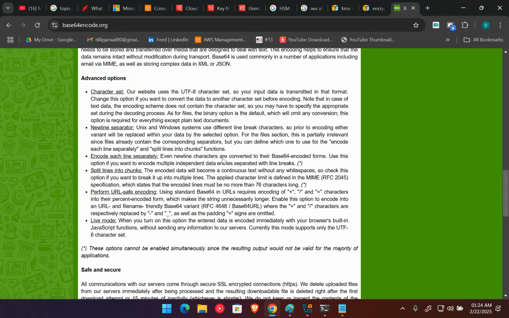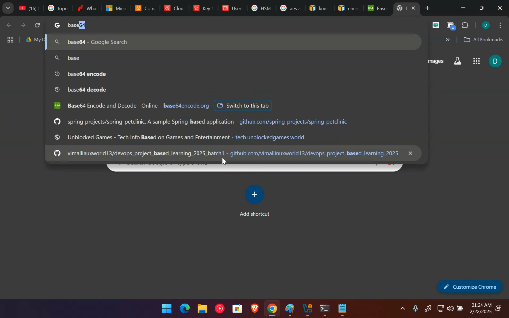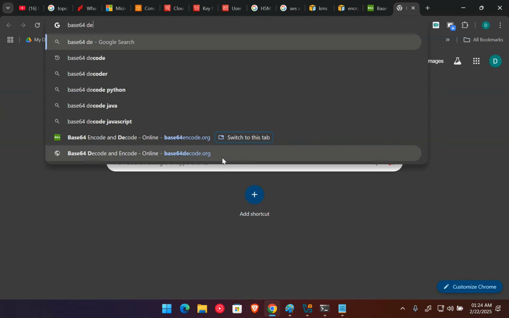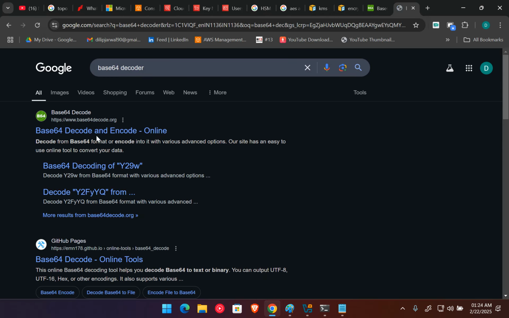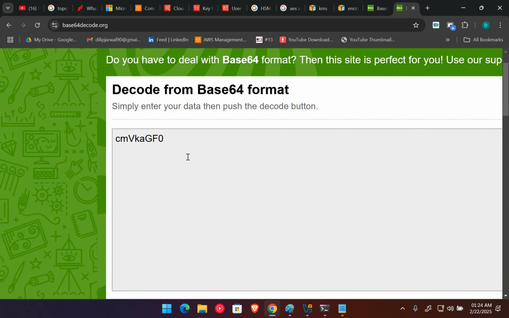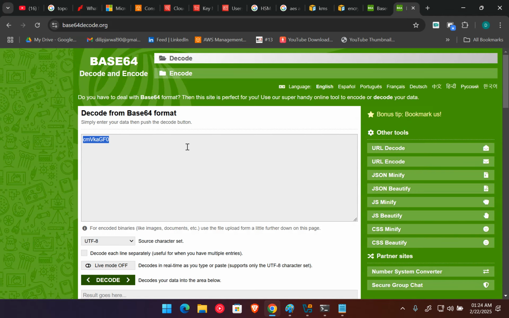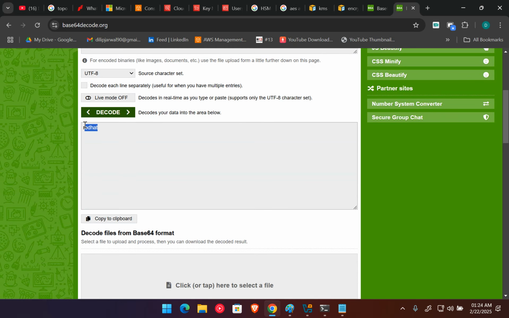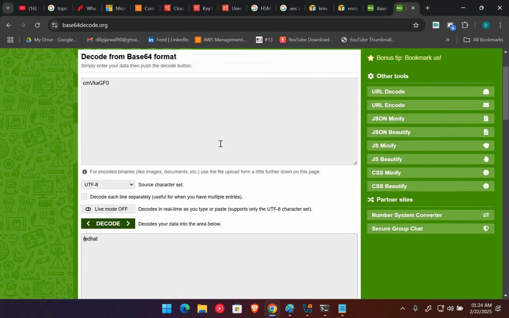Now if you want to decode, there are lots of decoders available. Let me search for a base64 decoder and open one. I paste the base64 text, and if I click on decode, it converts it back into Red Hat. So behind the scenes, it is always good to have this kind of encoding and decoding.